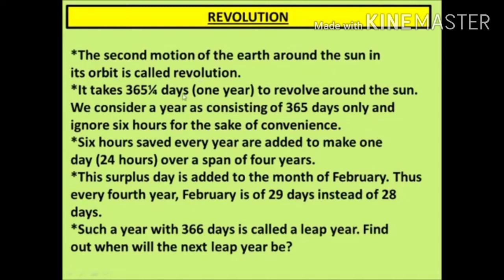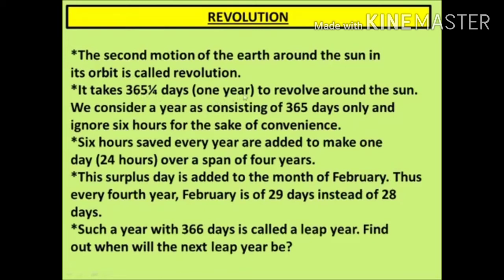We consider a year as consisting of 365 days only and ignore 6 hours for the sake of convenience. The 6 hours saved every year are added to make one day. It means 24 hours over a span of 4 years. This surplus day is added to the month of February. Thus, every 4th year, February is of 29 days instead of 28 days. We call it a leap year.